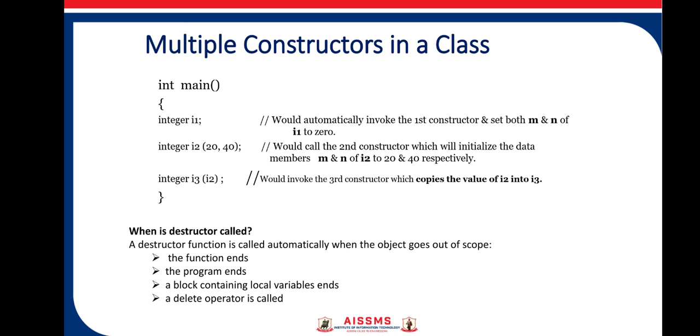In this example, in the main function which we have written, when it reaches the end of the function, that is the closing bracket of main, it will call the destructors. Now in which order are these destructors called? They are called in the reverse order in which the constructors are called. Here constructor for i1 is called first, then constructor of i2, then constructor of i3. So whenever destructors are invoked, first it will destroy i3, then i2, and then i1.